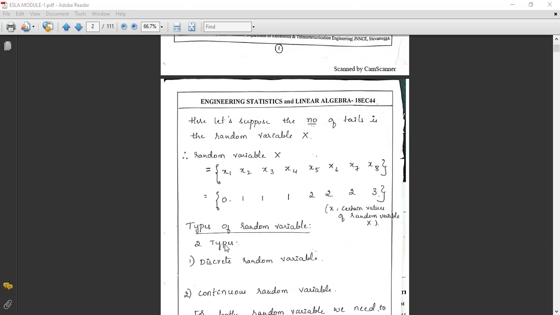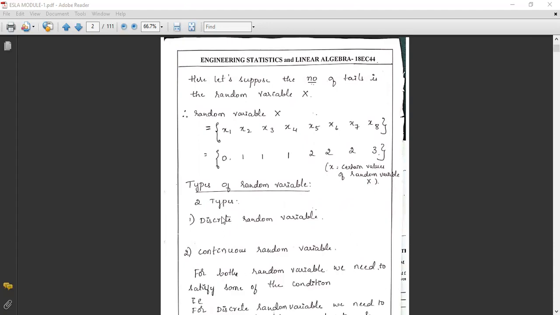So now, next, types of random variable. What are the types of random variable? The types of random variables are discrete random variable and continuous random variable. The first one is the discrete random variable.